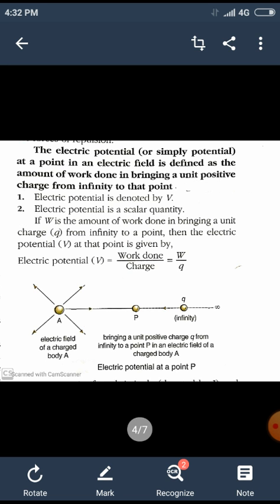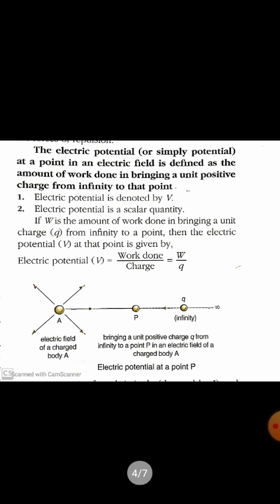Now consider a test charge Q, which is also positive, and you would like to bring that test charge from an infinite distance to a point in the electric field. Then some work has to be done against the force of repulsion.